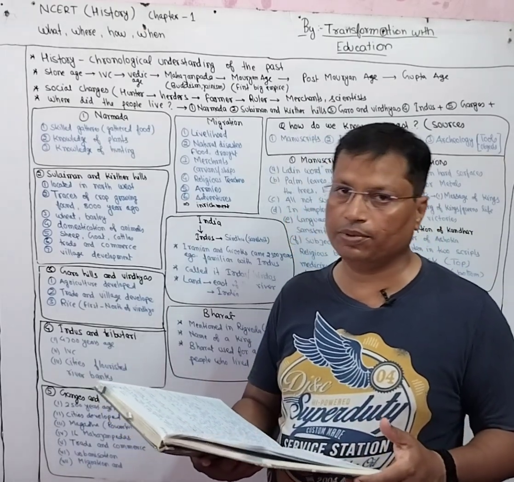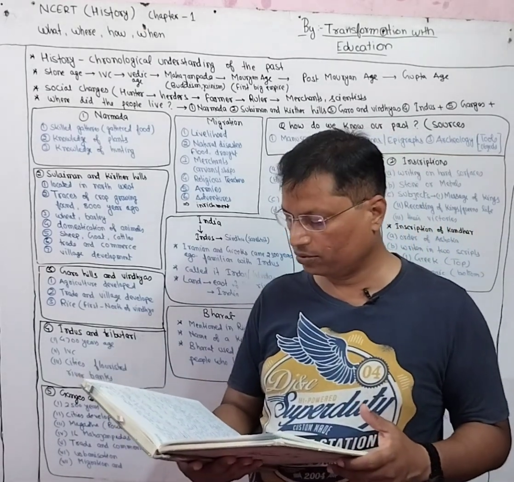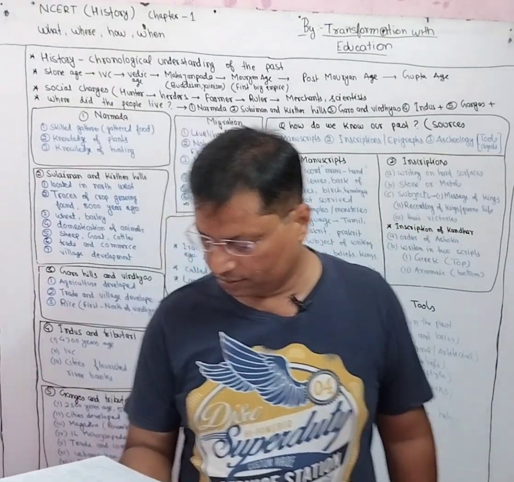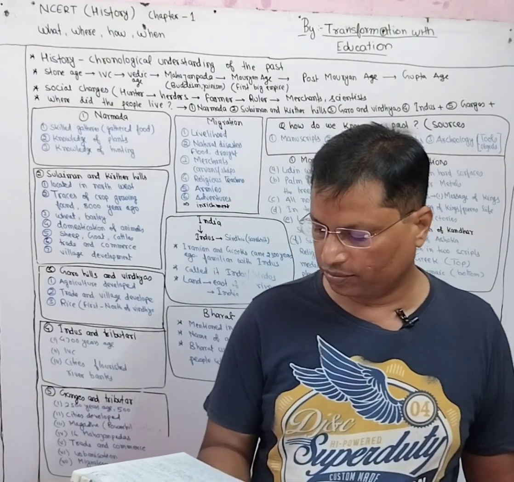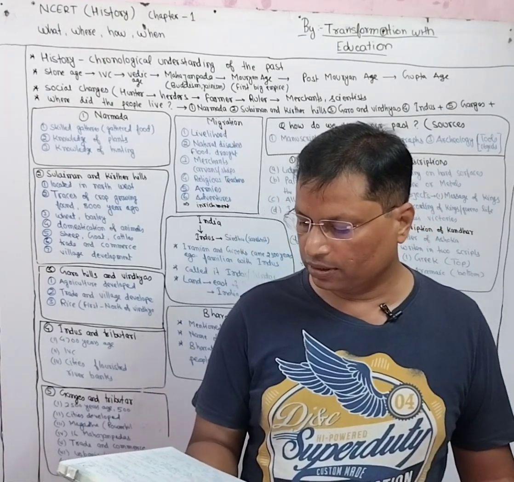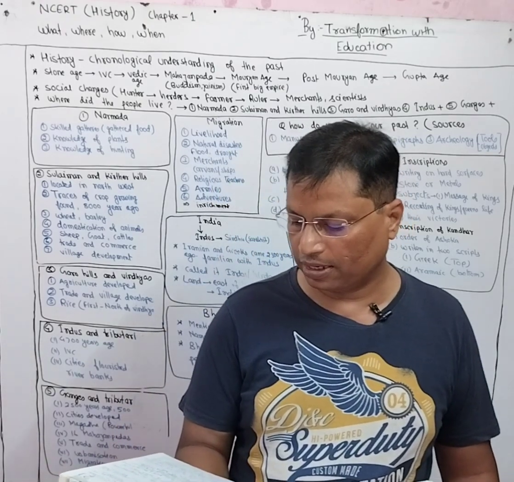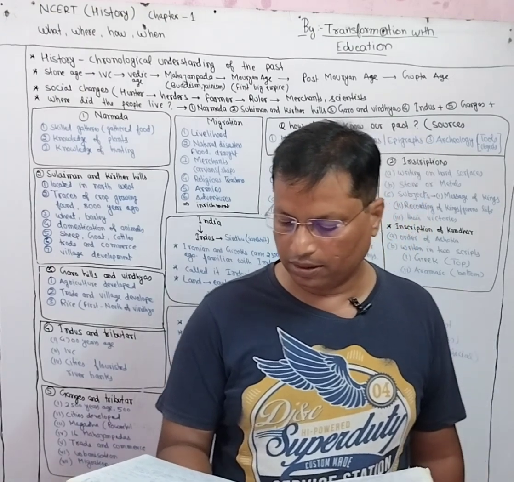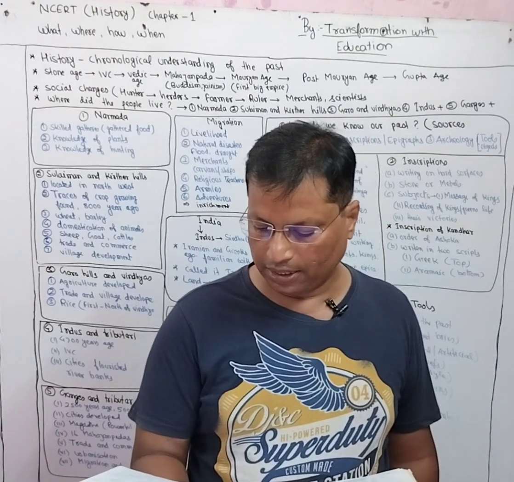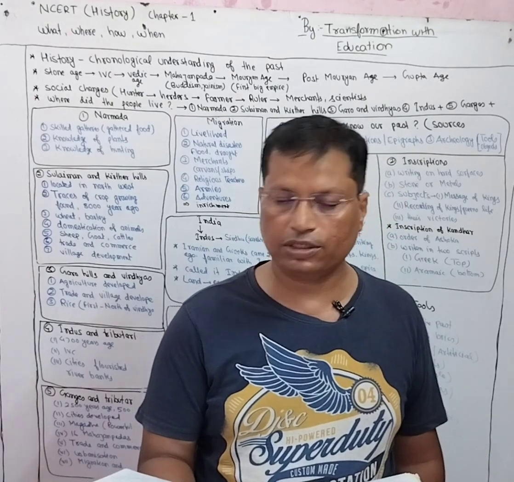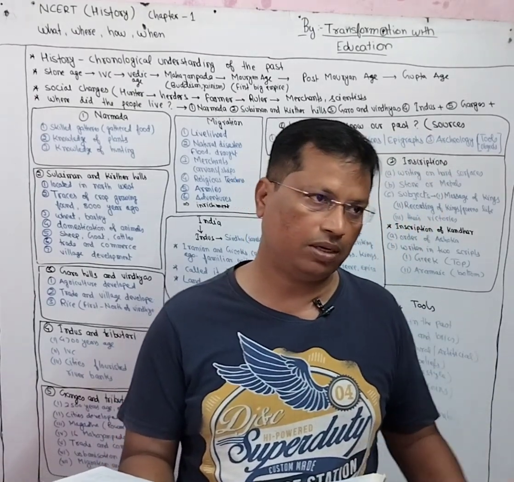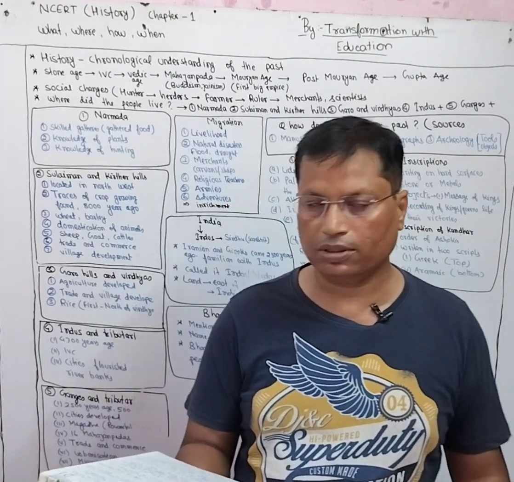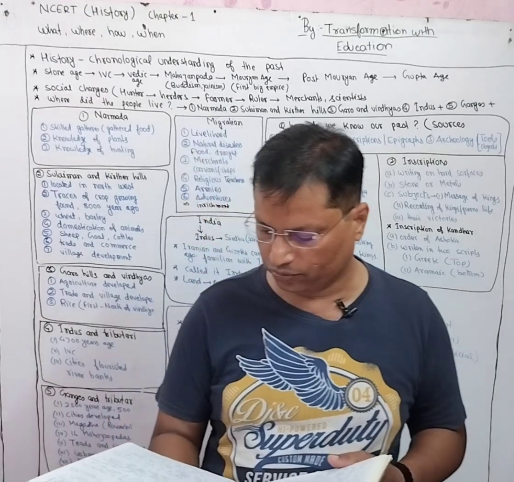So before knowing about the people who are living in the Garo hills, we must know something about Garo hills. I have collected some interesting points from other books which will be interesting for you also. It is a part of the Garo Khasi range in Meghalaya, which is a state in India, and here Garo people live. It is one of the wettest places in the world, because almost on a daily basis rain comes in these places.